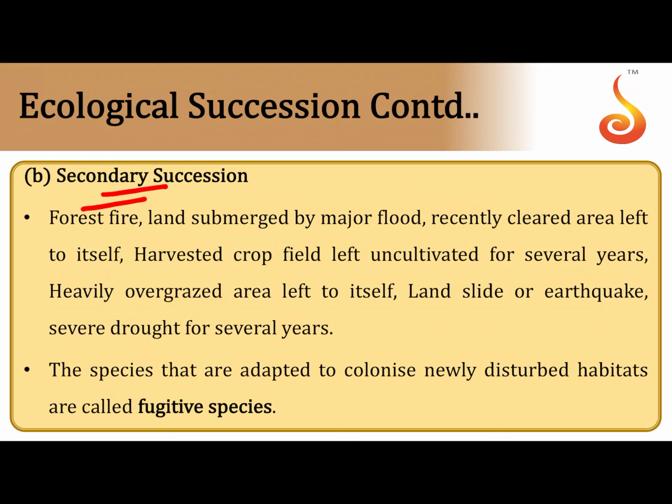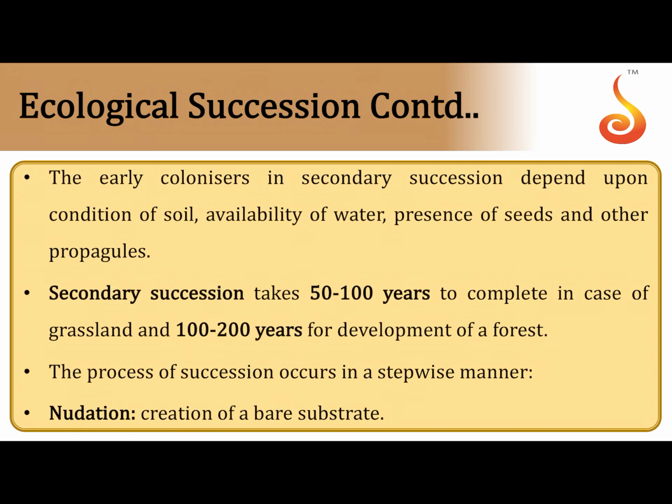If, for example, life existed on a patch of land and for some reason, like the reasons mentioned over here, life got eliminated, it got exterminated, and then again new life is being established over several years, then it is referred to as secondary succession. The early colonizers of the secondary succession, like I told you, life existed once but then it got exterminated due to some natural calamity, and then another group of colonizers called fugitive species start establishing themselves in a secondary succession, which takes about 50 to 100 years in a grassland and 100 to 200 years in the development of a forest.